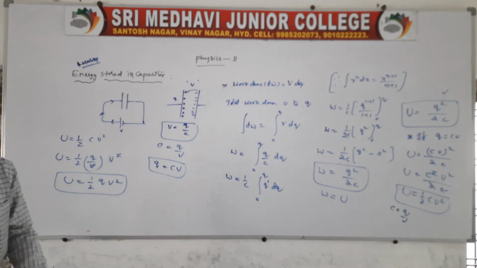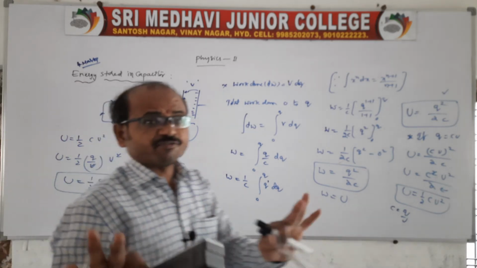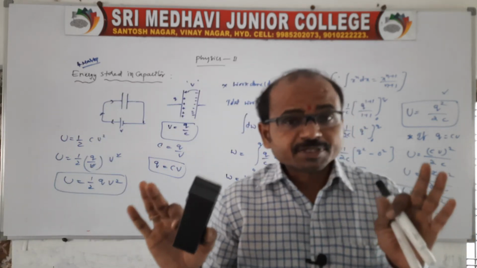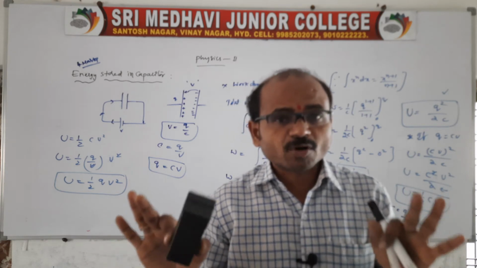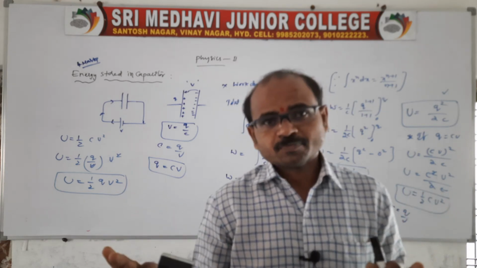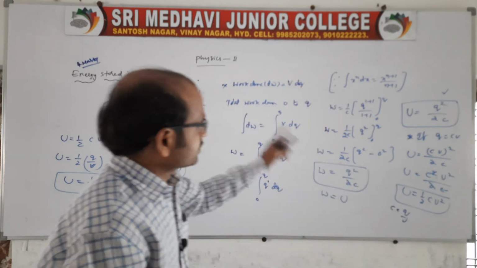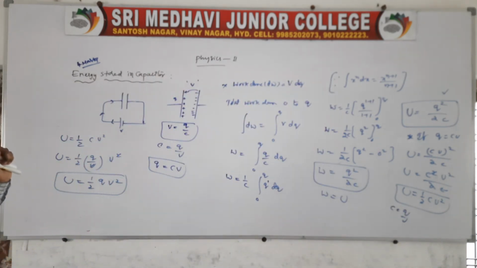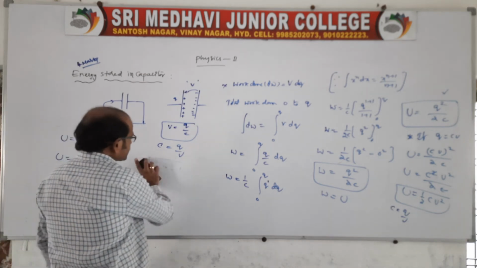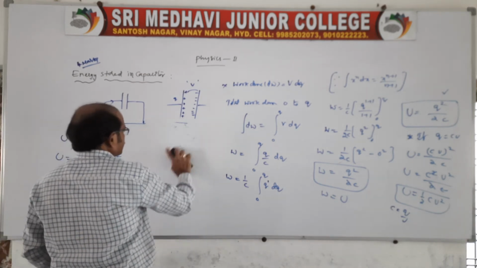So these are all the energy stored in a capacitor in different forms. It is for different situations. Based on the problem, we should choose the formula. We have to check what is given, and only after that take the formula. Clear? This topic, energy stored in a capacitor, is important for 4 marks, right?